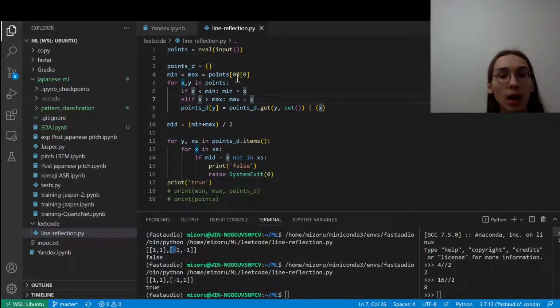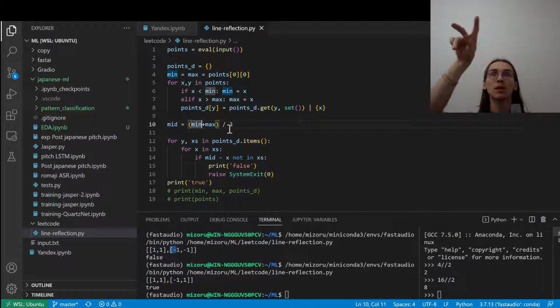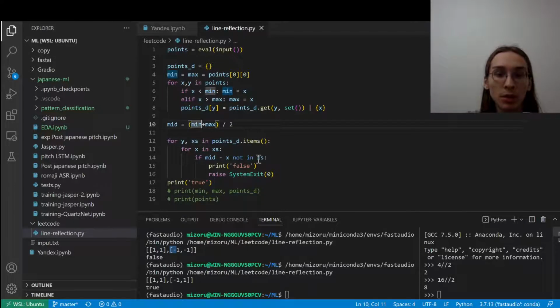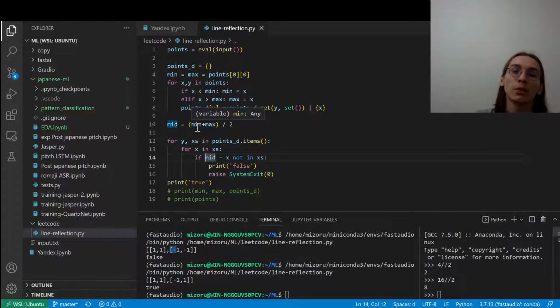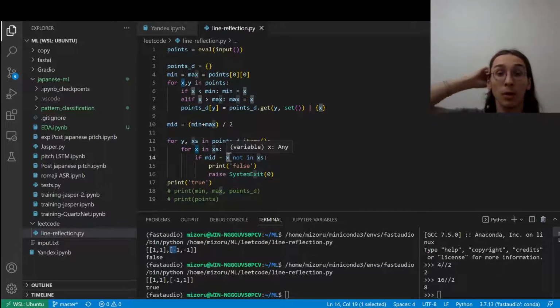And then I did it constructing a dictionary for every y, because the y's are supposed to be the same, and the x's are supposed to be, as you can see here, the middle, which is computed as minimal plus maximal divided by 2, minus the x coordinate of the point is going to be the reflection of this point.